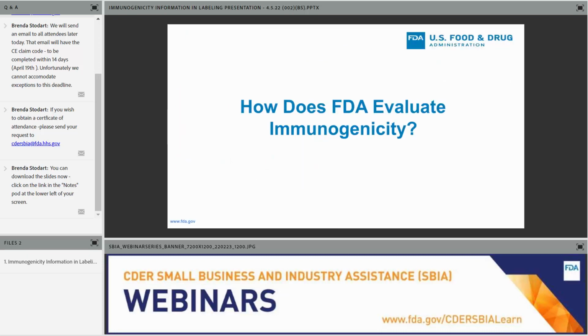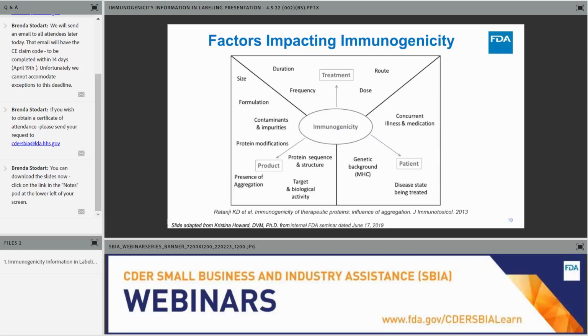Now that we've defined immunogenicity, it's important that we talk about the impact on pharmacokinetics, efficacy, and safety. We'll now discuss how FDA evaluates immunogenicity. Each of these factors can play a role in assessing immunogenicity risk. Here, they're broken into 3 categories: treatment, patient, and product factors.